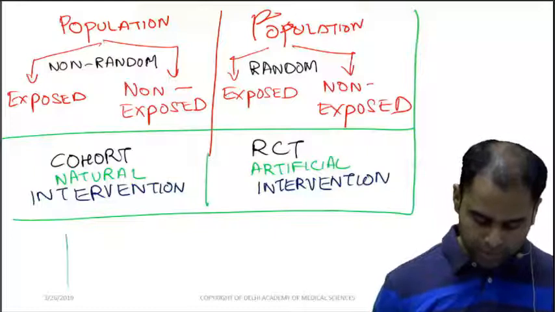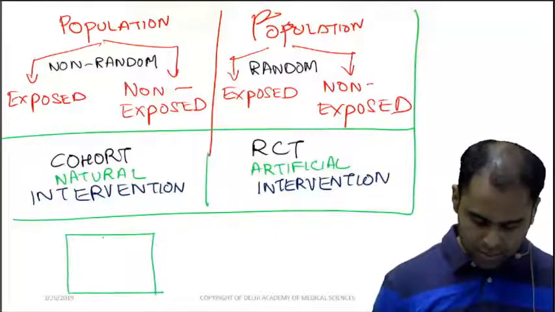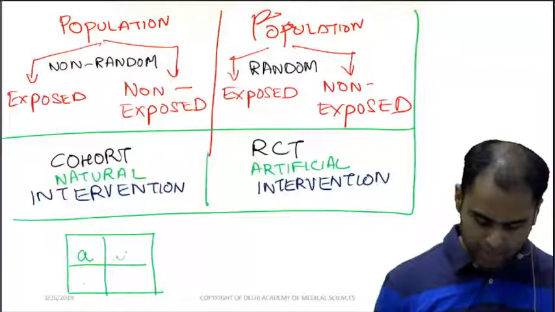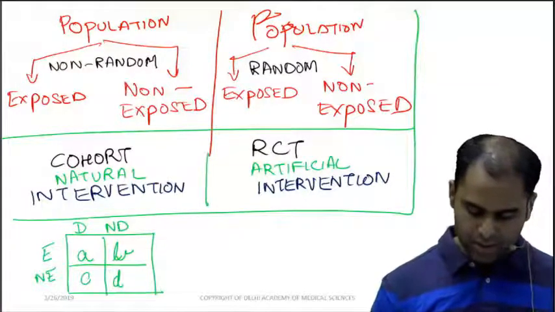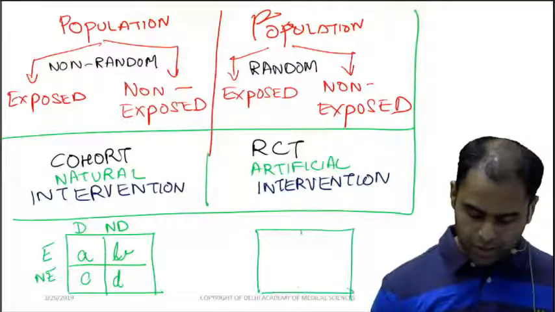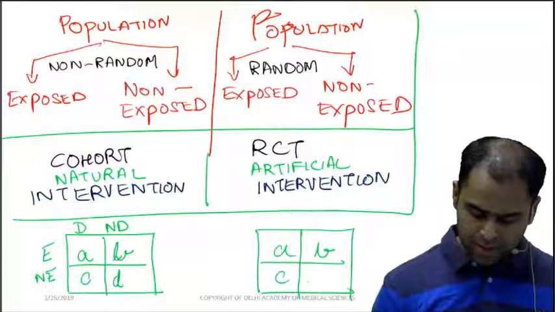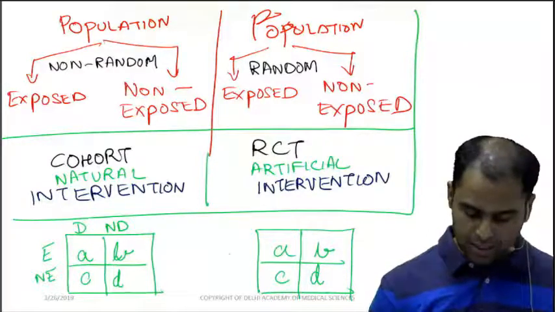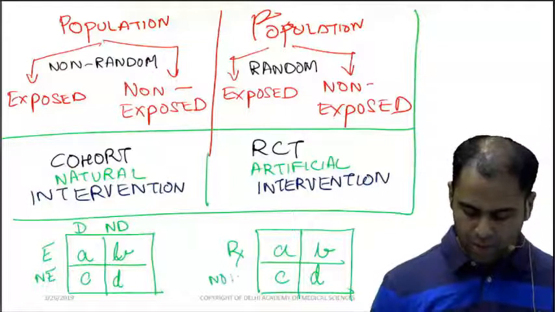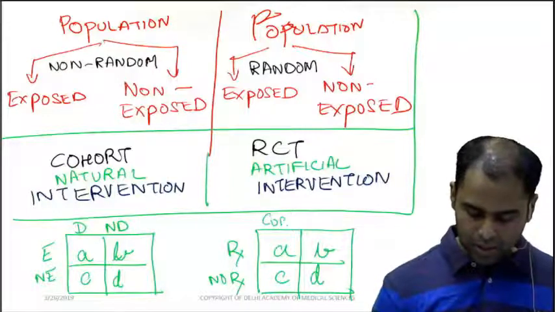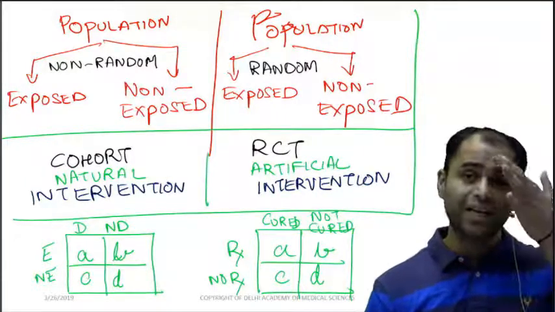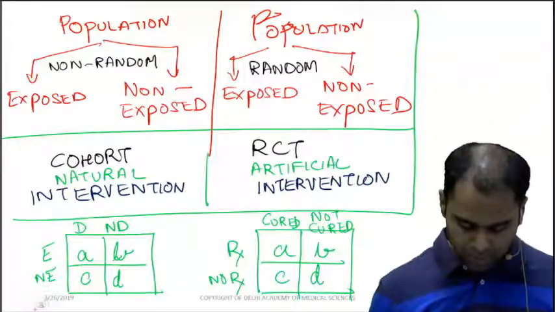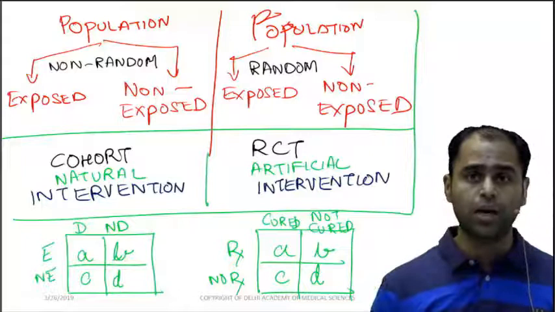Now in cohort, we have a 2 by 2 table, A, B, C, D. Exposed, non-exposed, diseased, non-diseased. Now let me tell you, in RCT also we have the same 2 by 2 table, only the labelings will change. Exposure means over here treatment, non-exposed means no treatment. So over here it will be cured because we are giving a treatment, over here it is not cured. So technically speaking, you will have the same 2 by 2 table whether it be a cohort or an RCT.